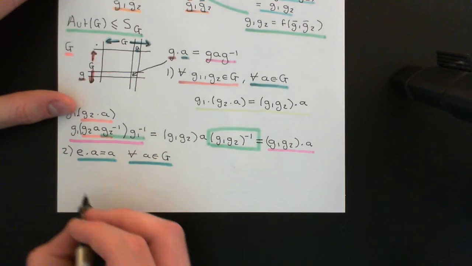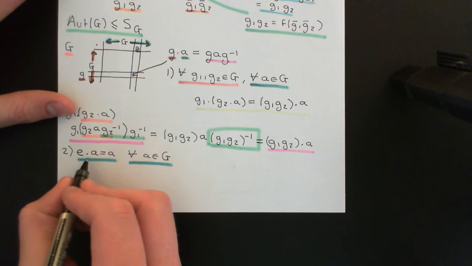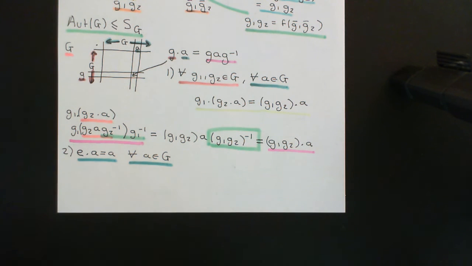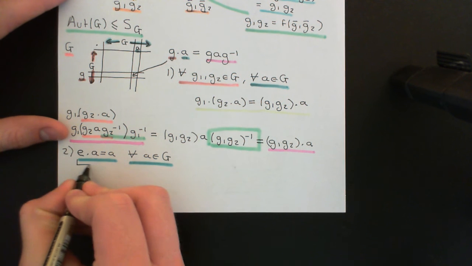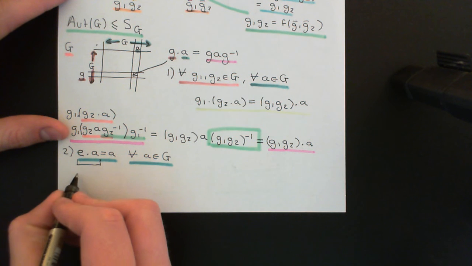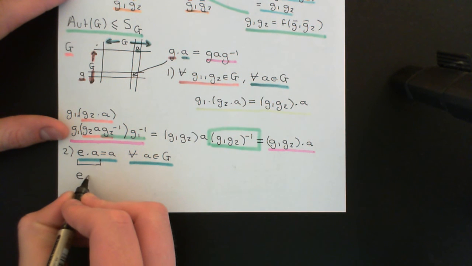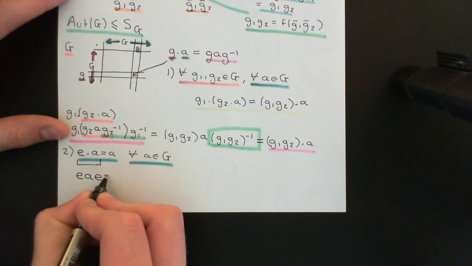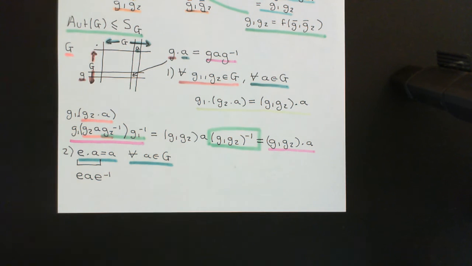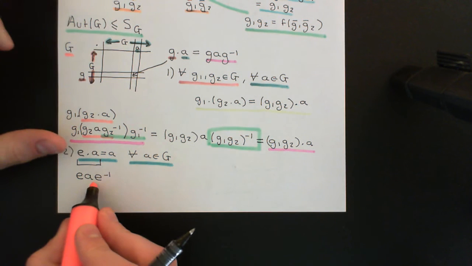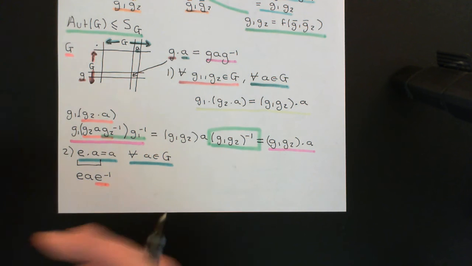Okay, so why is that true? Well, let's again just apply the very definition of what it means for the identity element to act on an element little a. Well, that means conjugate little a by the identity element. So take the identity, a, and then the identity's inverse. But what is the inverse of the identity element? The identity element's inverse is just the identity element.